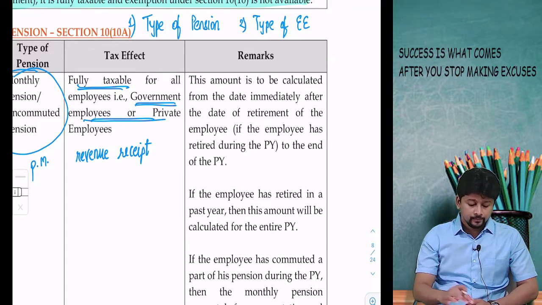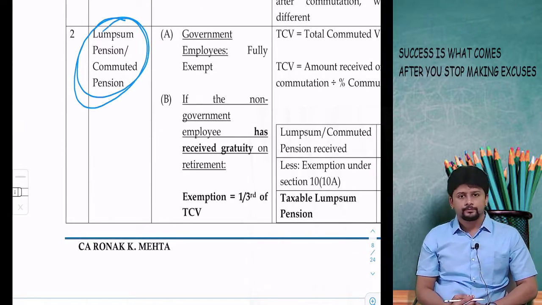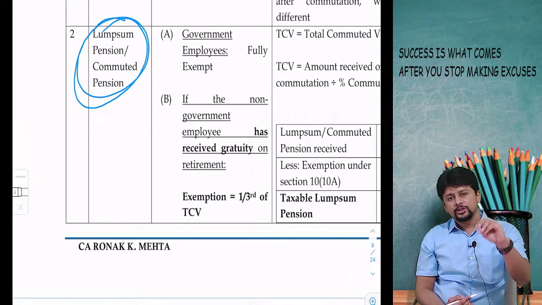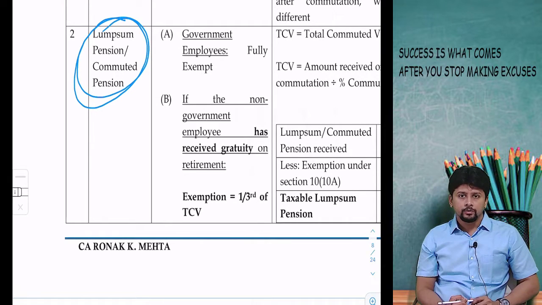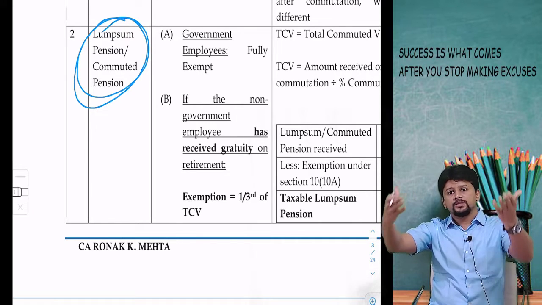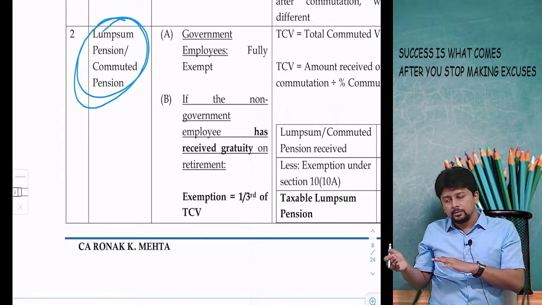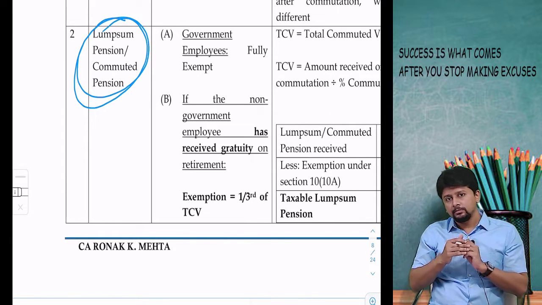Second type of pension is lump sum pension, where monthly pension is converted into a lump sum amount. That means once the employer pays the lump sum amount to the employee, he is no longer required to pay monthly pension any further.